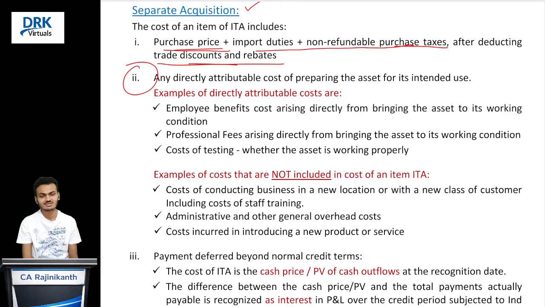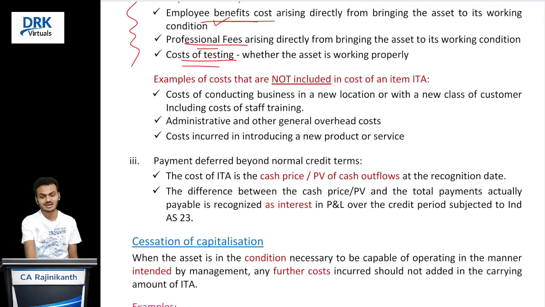Directly attributable cost means what? These are the costs we incur in order to get our intangible asset to its intended working condition. So that is the cost we should capitalize. Standard has given a few examples for that. Have a look. Employee benefit costs, salaries and wages that are directly related to bringing that asset to working condition, we can capitalize. Professional fees. In order to make it working, we may need professional consultation. So whatever cost we incur, capitalize. And cost of testing, these are basically trial run expenses, that also we can capitalize.